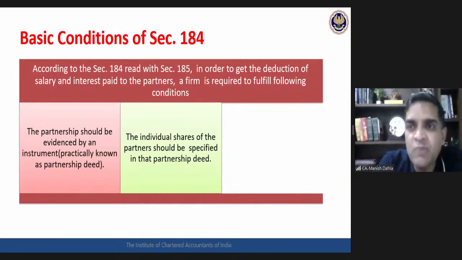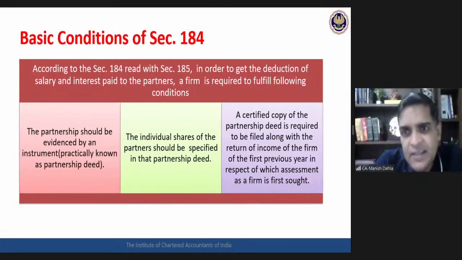The share of the partner should not be unspecified. It should be specified, demarcated, defined. This much would be the share of profit in the partnership deed. You can simply write all partners shall share the profit equally. That is also defined. Or you can write percentage 50-50, or you can write 60-40. That's okay, but it should be defined.